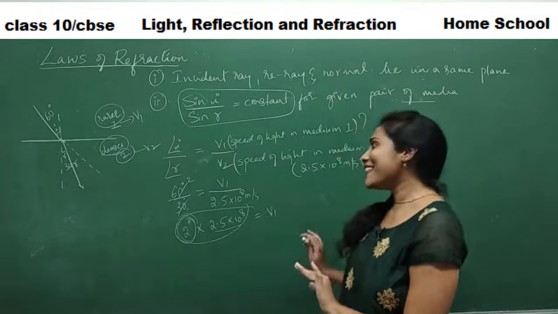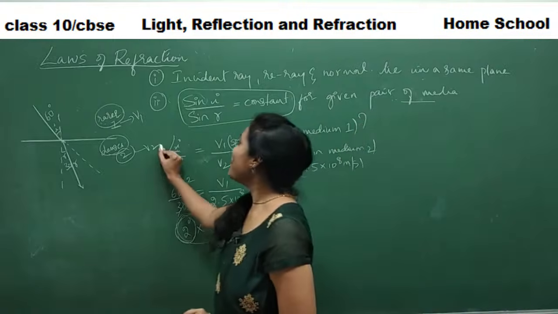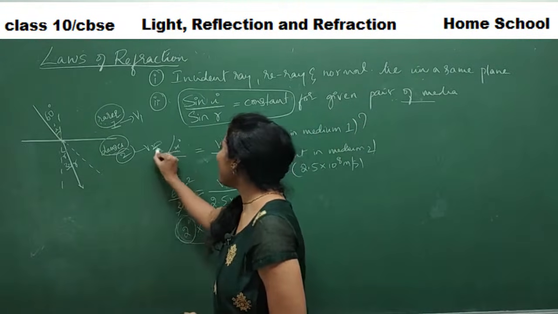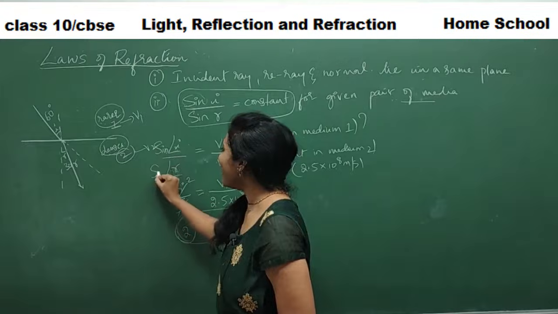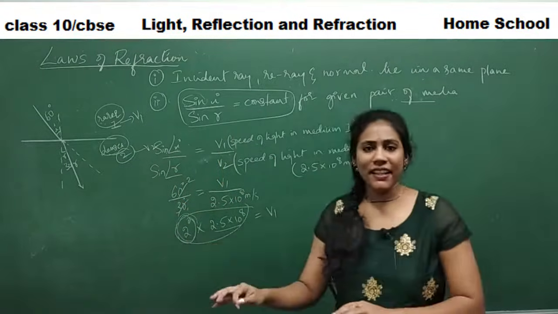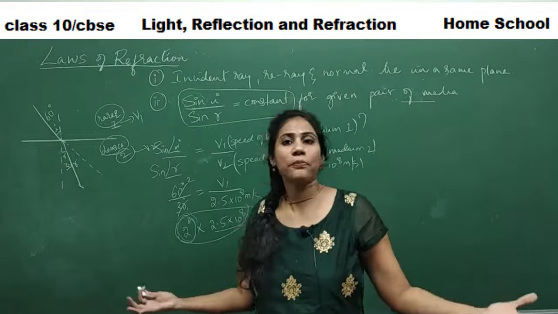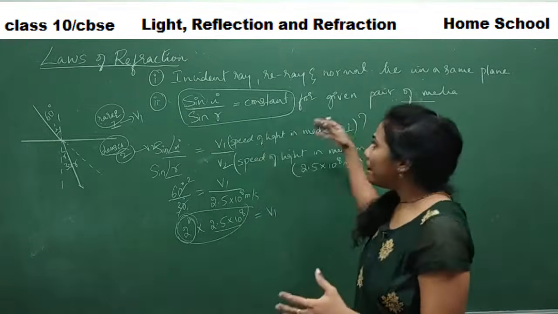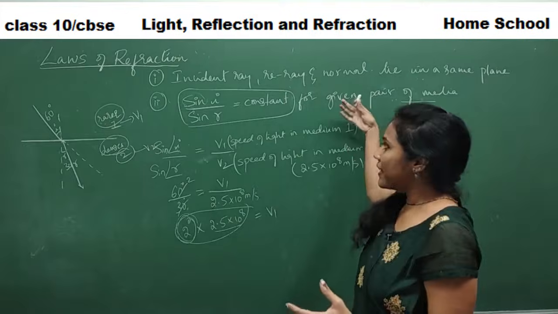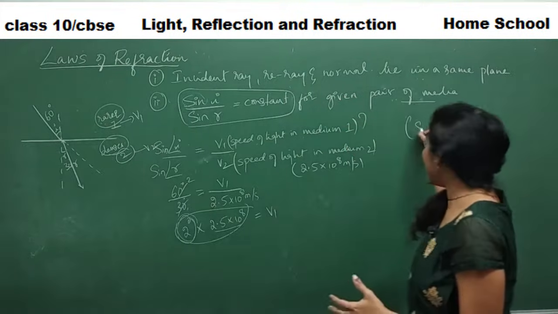That is the reason they introduced a trigonometric function called sine. You may ask, ma'am, why only sine, why not cos, tan, cosec? You can introduce them, no doubt. But the person who did research on this, we call him Snell.